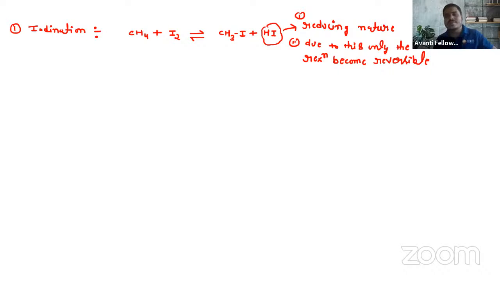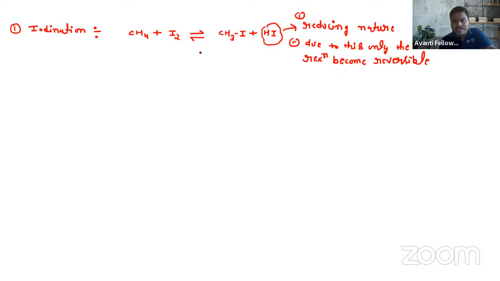If the reaction is reversible, then what is the use of producing CH3I? Because it immediately combines with HI to give back CH4 plus I2. So this is not the way for the preparation of CH3I. So what do we have to do better for this? If we want to prepare it, we have to add an oxidizing agent. Why do we have to add an oxidizing agent?